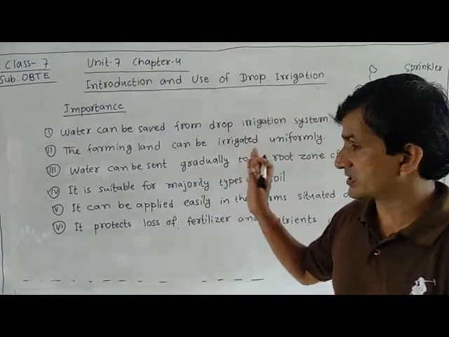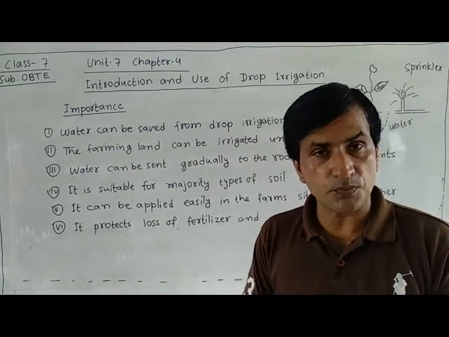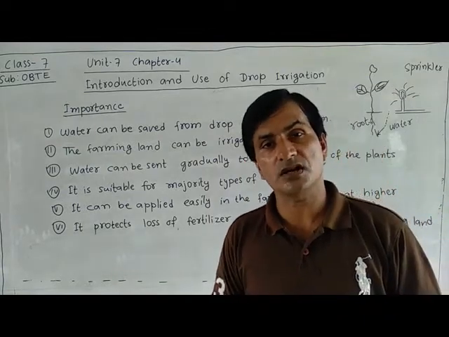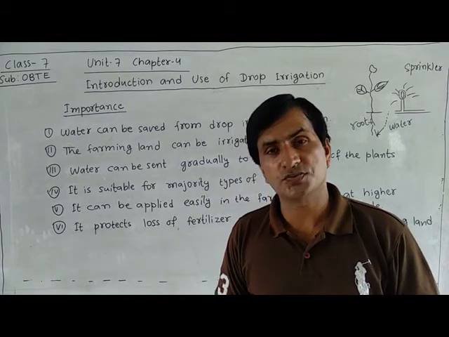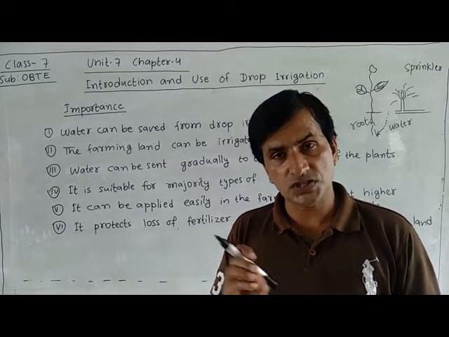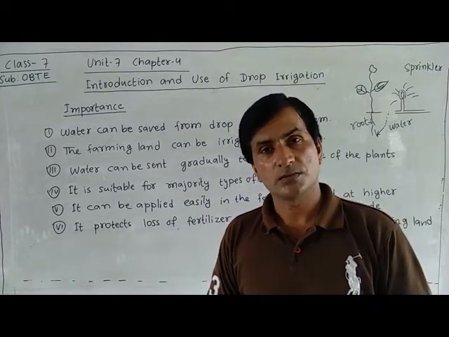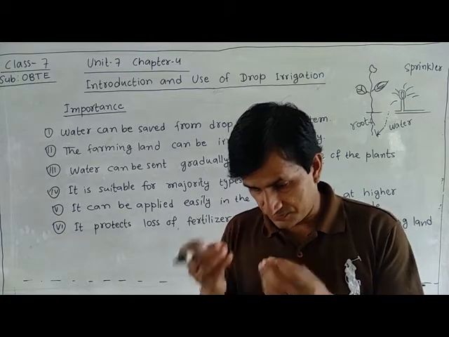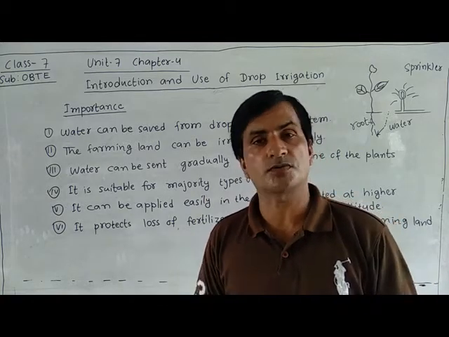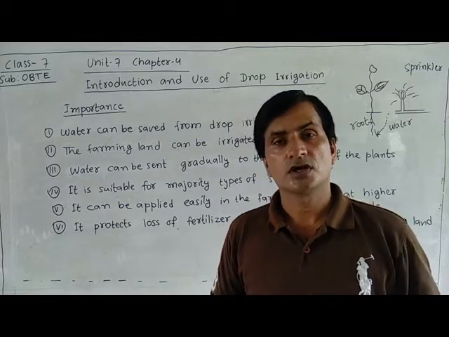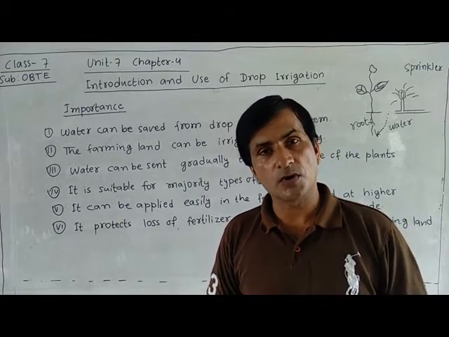But in drip irrigation system, only enough water will be there in the field which is useful. This water will only be in the field, and our soil will absorb the water. There will not be an excess amount of water in the field.